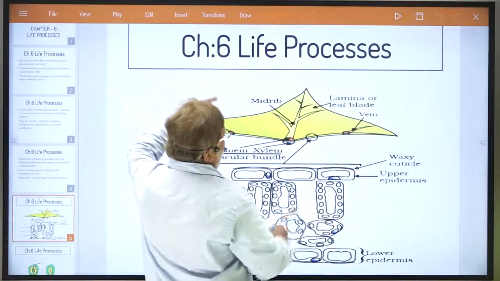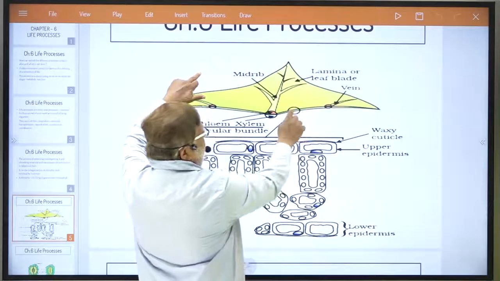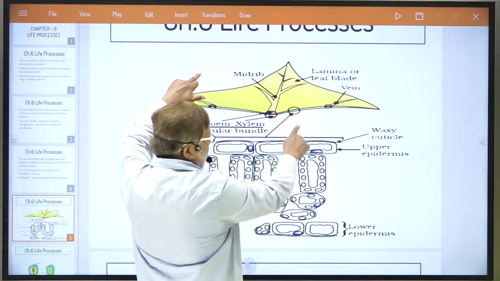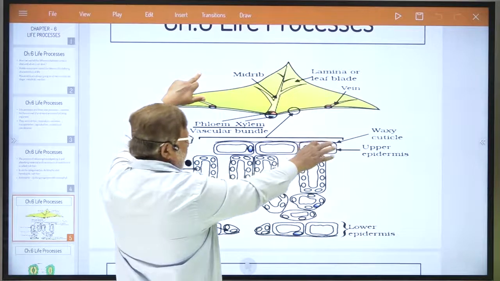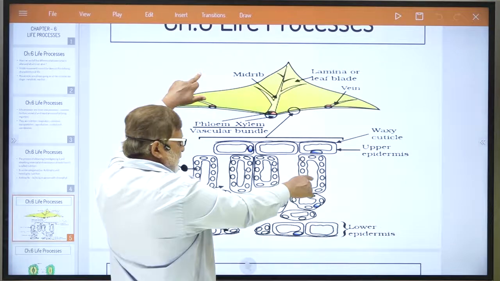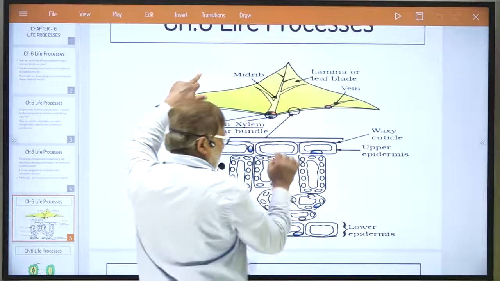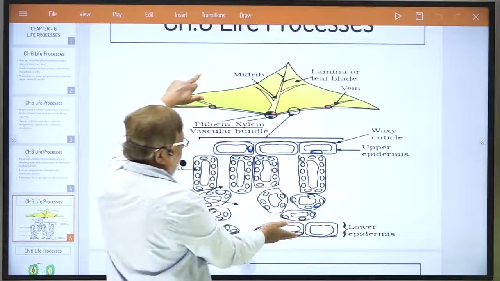From upper to lower epidermis, inside the leaf, they have already shown that the upper layer is the waxy cuticle, then the upper epidermis, then they have shown the cell organelle. This is the chloroplast, dear students, where you will see the presence of the green colored pigment, chlorophyll, and this is the lower epidermis.